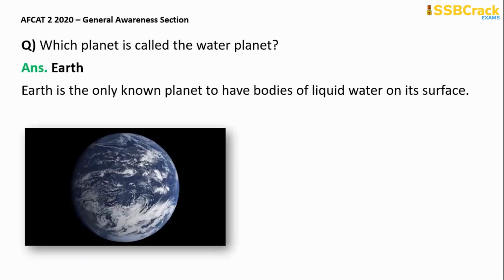Next question, which planet is called the water planet? Very easy question. So Earth is known as the water planet, and it is the only planet to have bodies of liquid water on its surface.